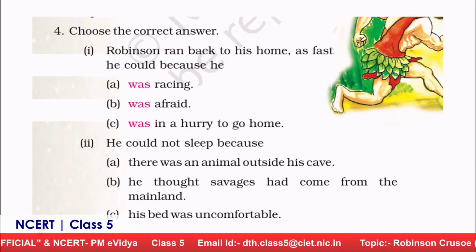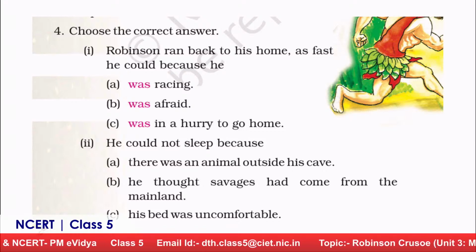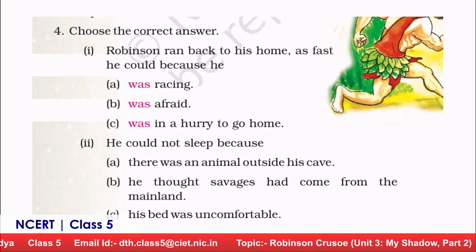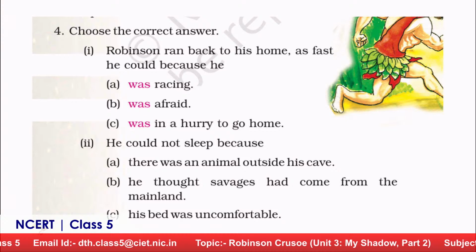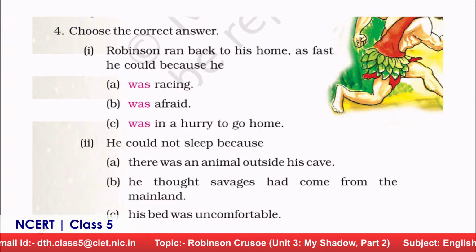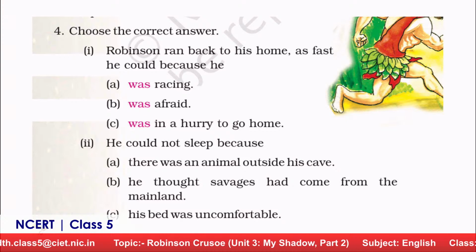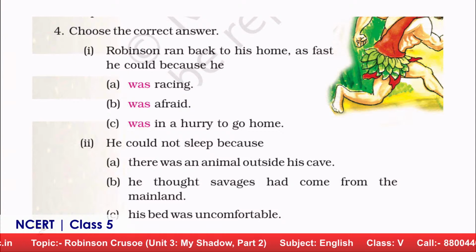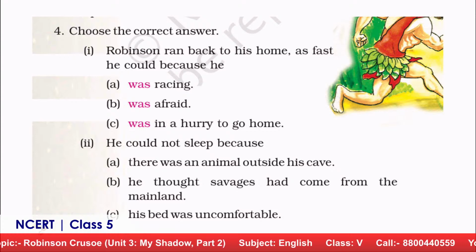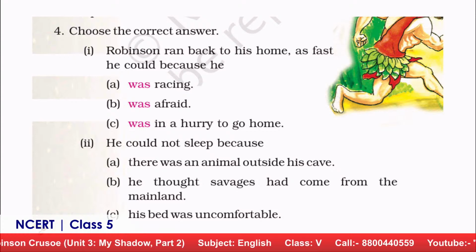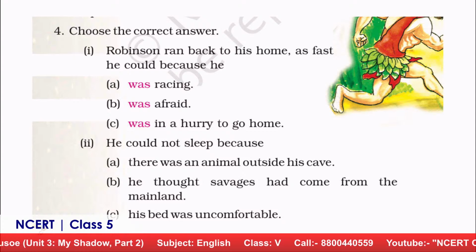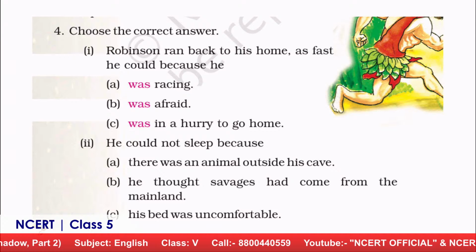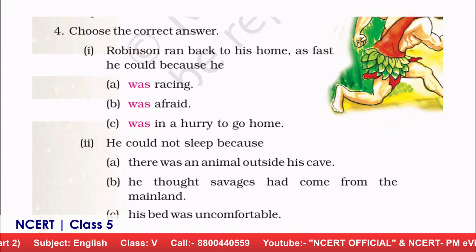Robinson ran back to his home as fast as he could because he was racing, he was afraid, or he was in a hurry to go home. He was afraid. Definitely he was afraid. And he could not sleep because there was an animal outside his cave, or he thought savages had come from the mainland. I think the second one will be the answer. Yes, because he was apprehensive that savages had come.